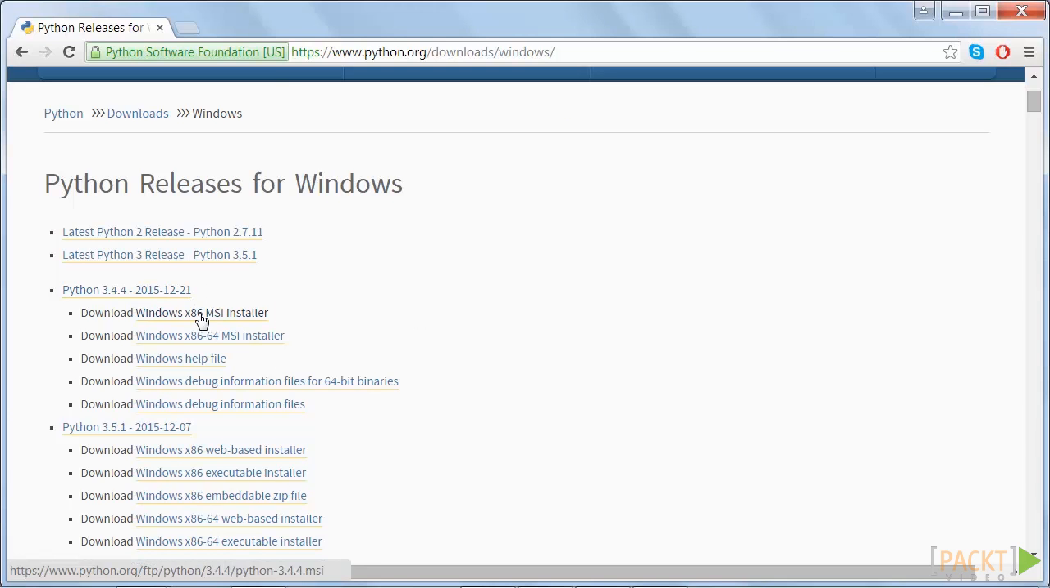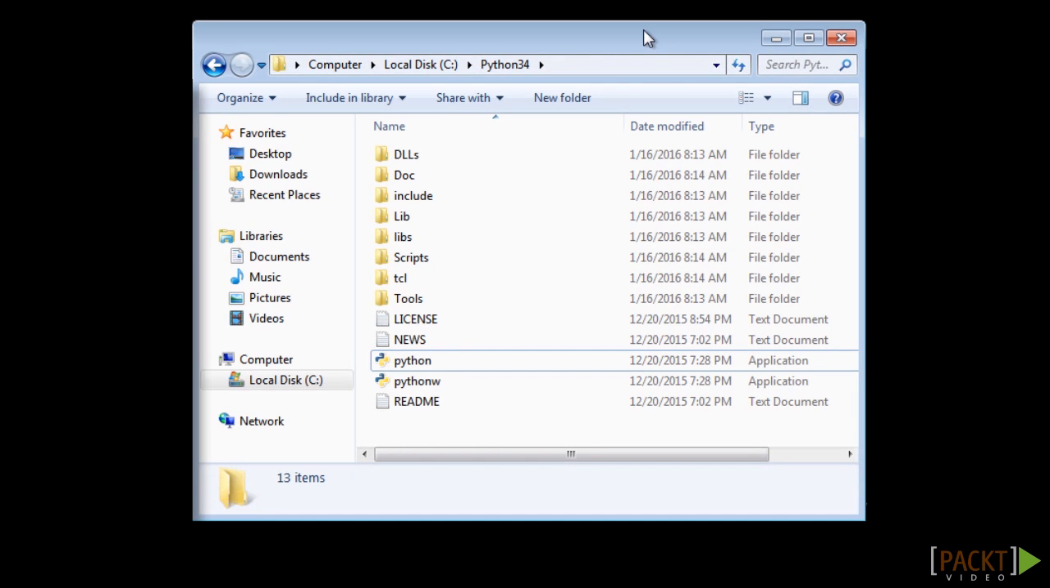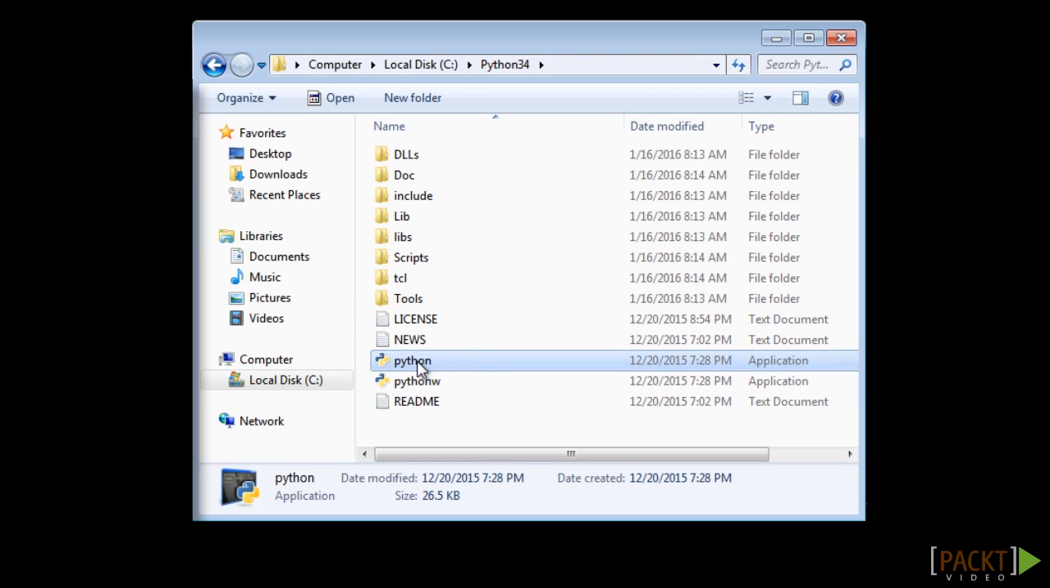However, there is one more step to do. We want to add Python to our environment path so we can run it on the command line. To do this, go to C:\Python34 and copy this path by pressing Ctrl+C. And while we're here, also change the name of this executable to be Python34. Just so that if we have multiple versions of Python installed, it will not have any conflicts.